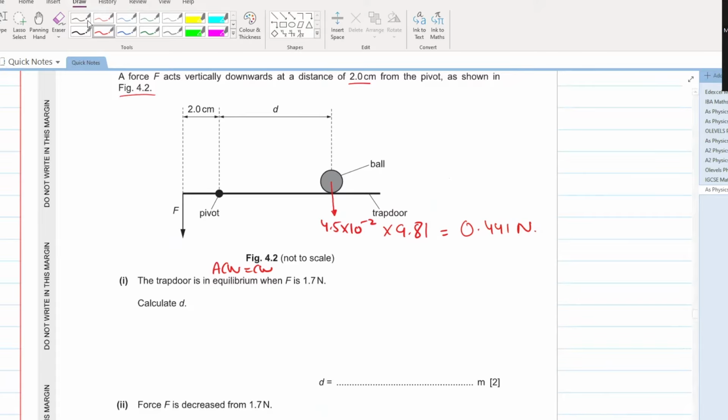This weight will cause the trap door to move in the clockwise direction. The clockwise moment is 0.441 into the distance d.